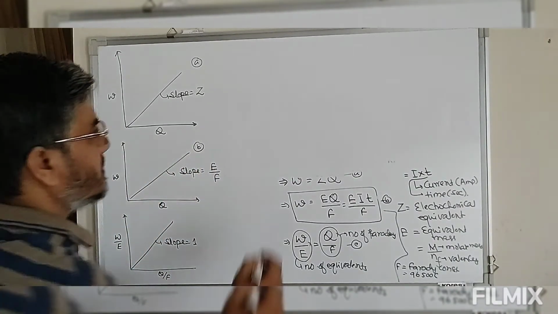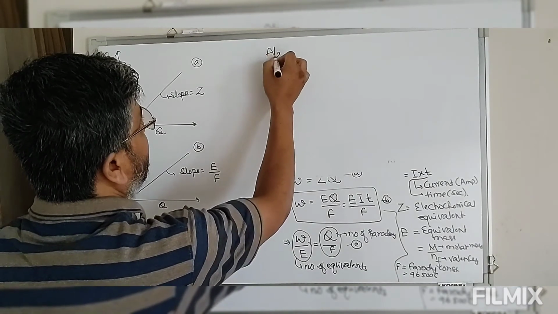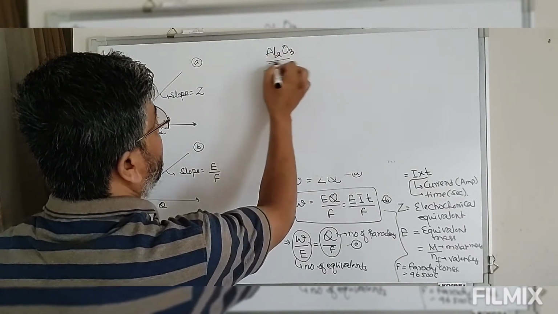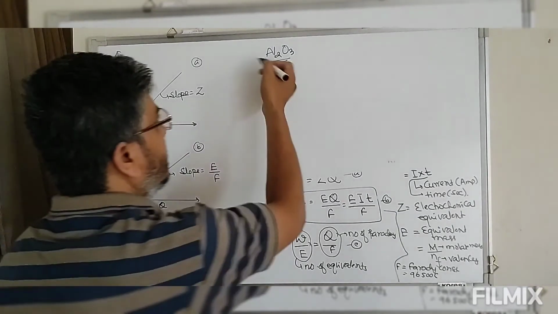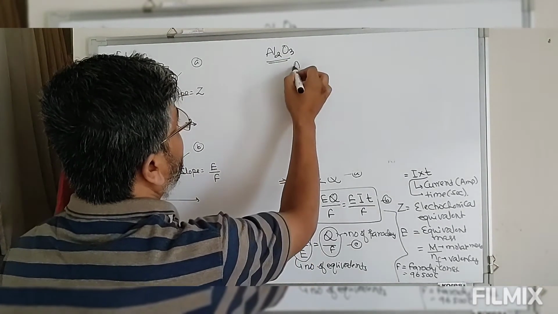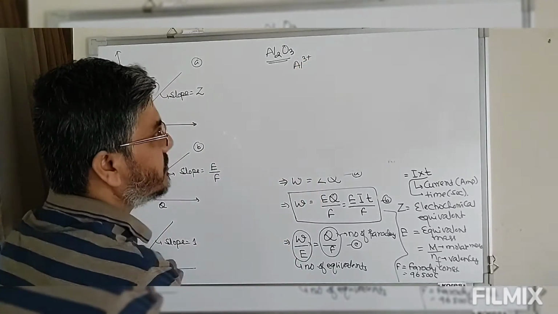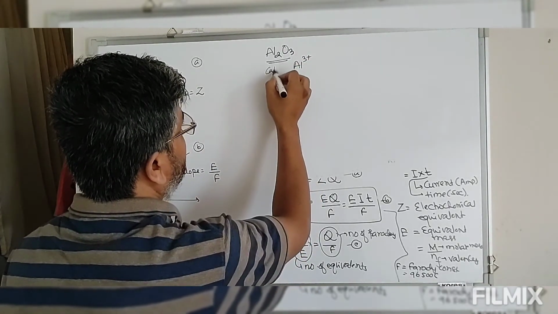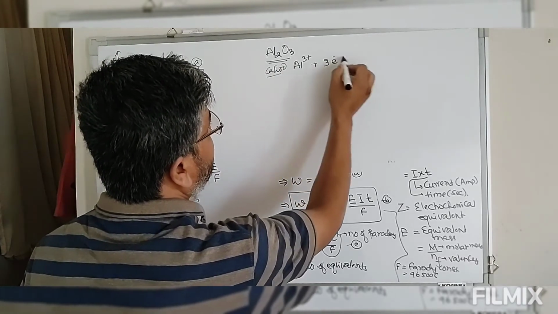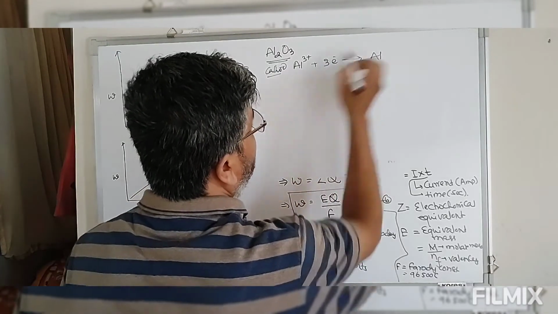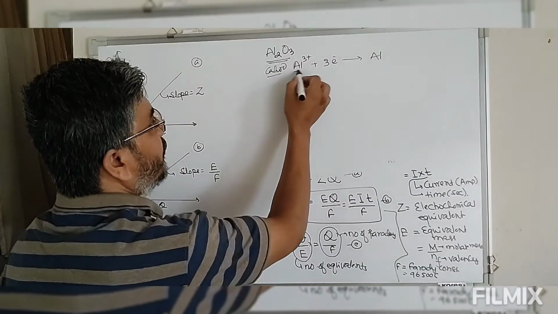Now suppose, look at this. We have Al2O3. Electrolysis of this Al2O3. Now let's suppose this Al2O3 gives you Al3+ in the solution. So this Al is formed at the cathode. Now this takes 3 moles of electrons to give you Al. Now look at this. If you have 1 mole